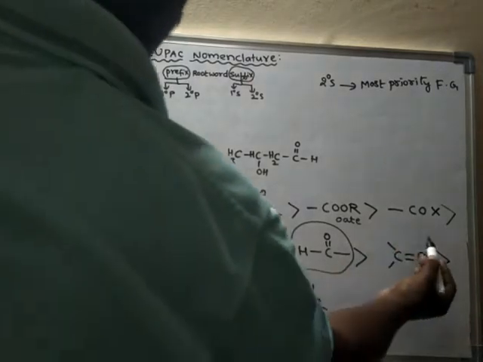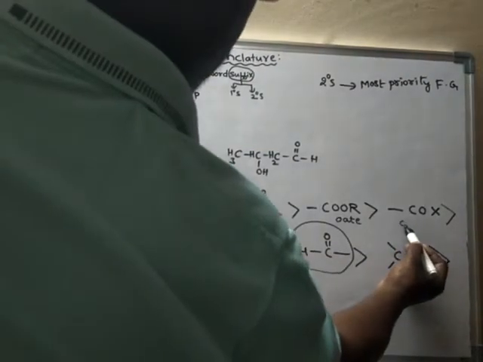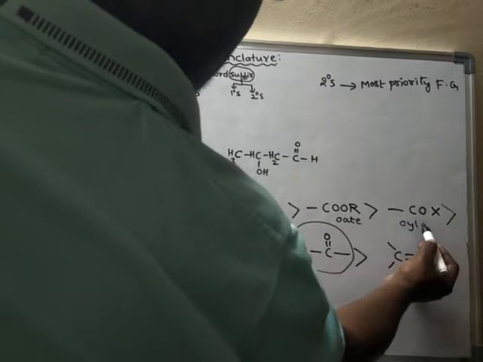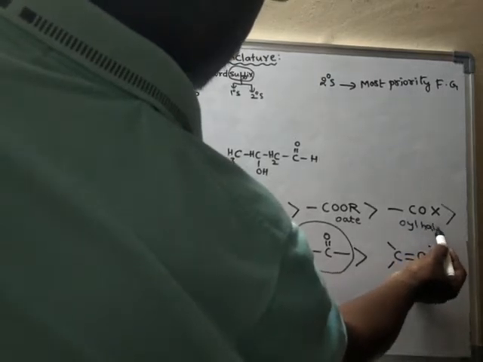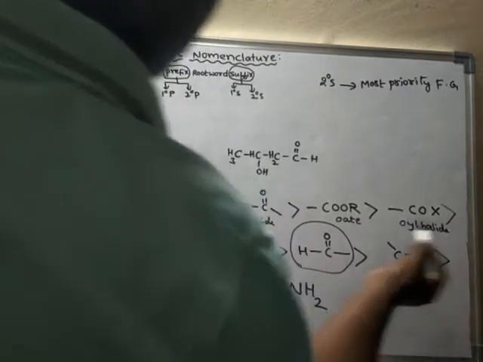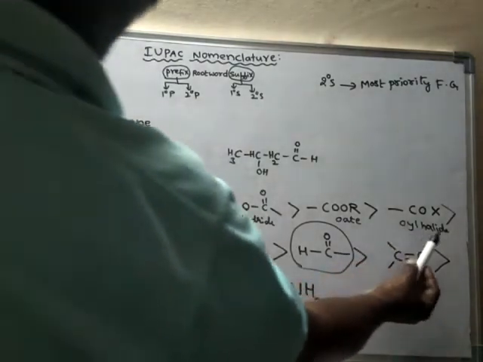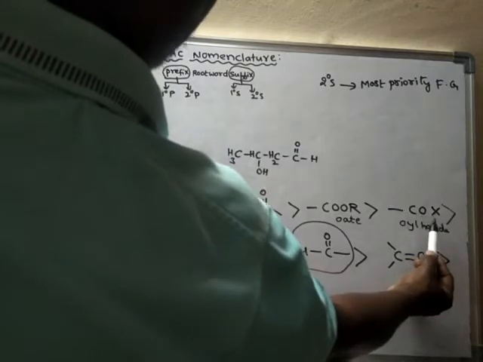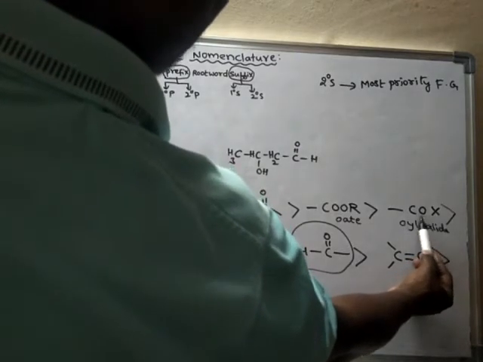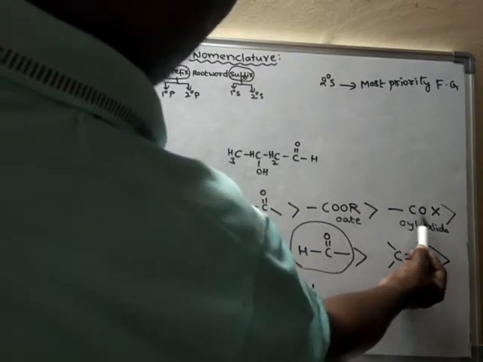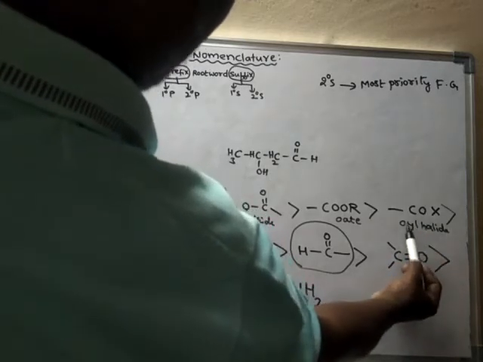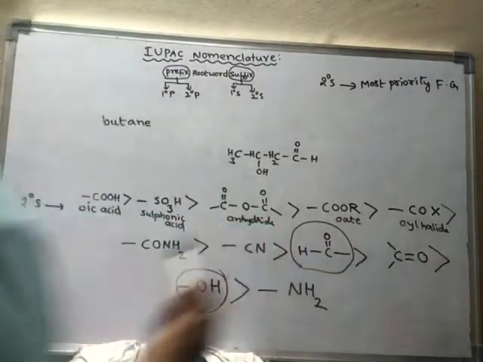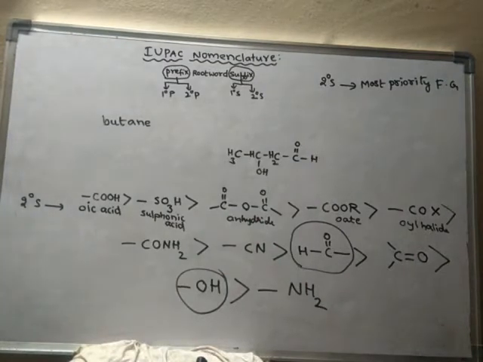Okay. So here, for acid halides, the secondary suffix is written as oyl halide.